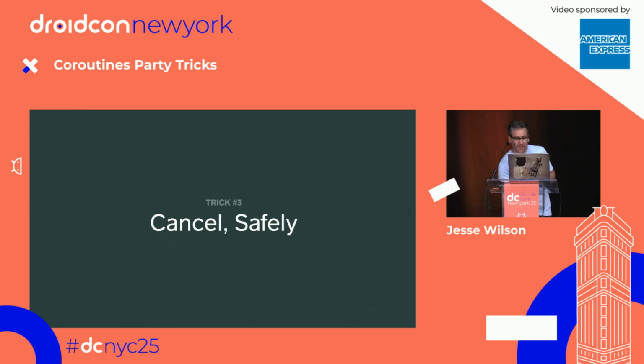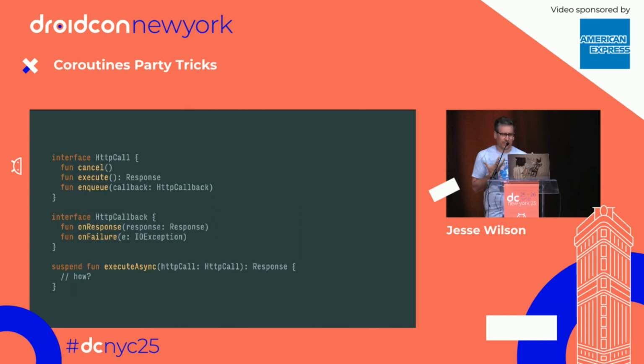All right, so I said 3 different I/O ones, and the next one is going to be called cancel safely, and we're going to talk about OKHTTP. Here's a HTTP-like API, and it's only got synchronous calls and a callback. It doesn't have a suspending mechanism. The HTTP call is sort of like old school.